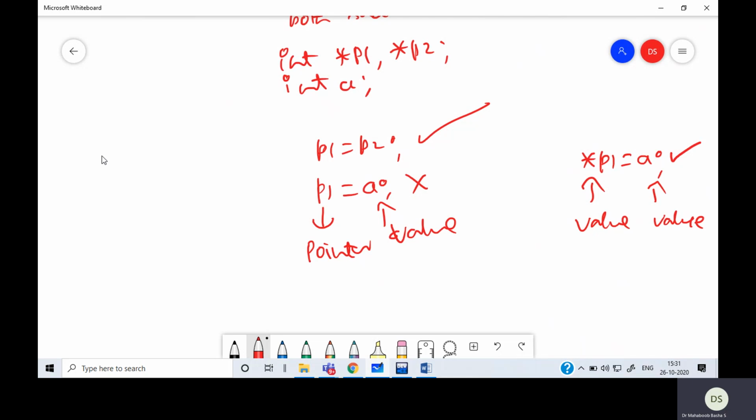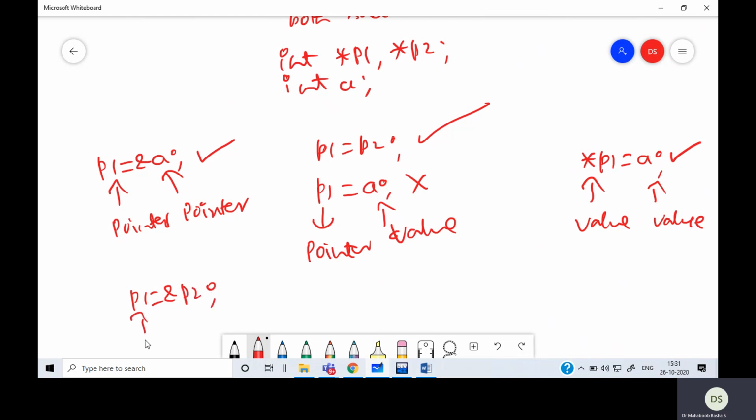Now suppose I take p1 equals ampersand a. This is a pointer on the LHS and this is a pointer on the RHS, because I'm taking an address. This is a perfectly valid statement. Now when I take p1 equals ampersand p2, this is a pointer and this is a pointer to pointer. I'm taking the address of a pointer. These are at different levels, so I cannot use this.